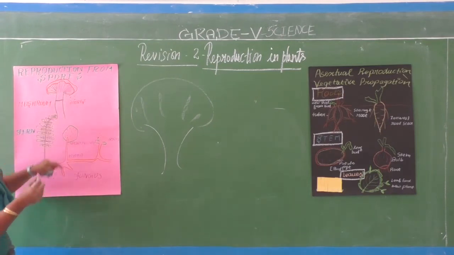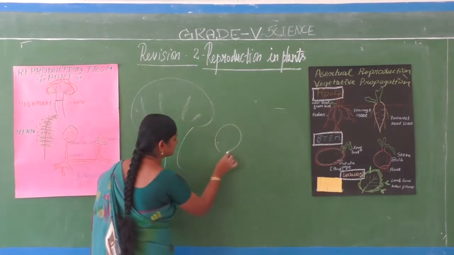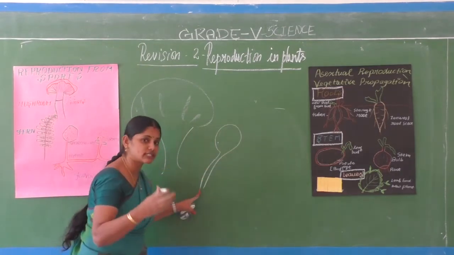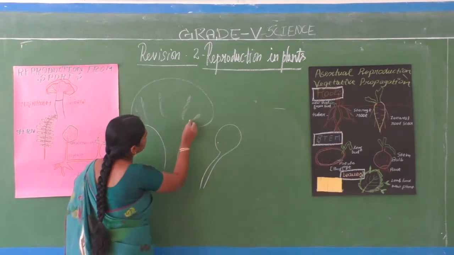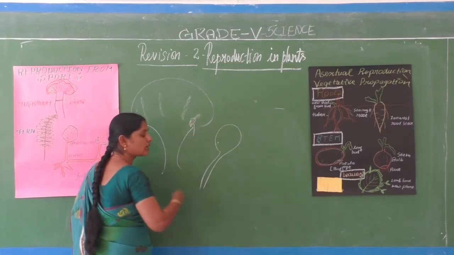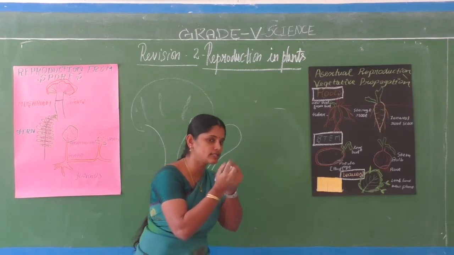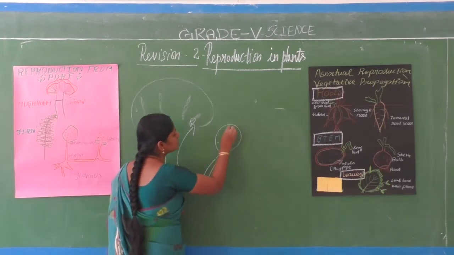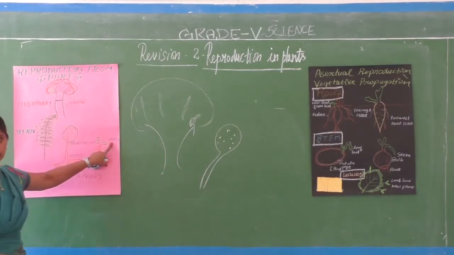The sporangium bulges, and inside the sporangium spores are there. You will study these in higher classes. It bursts, not like fruits bursting. Inside the sporangium spores are there, and those spores come out.